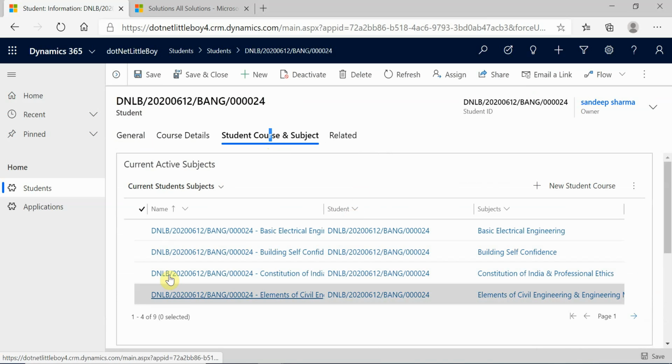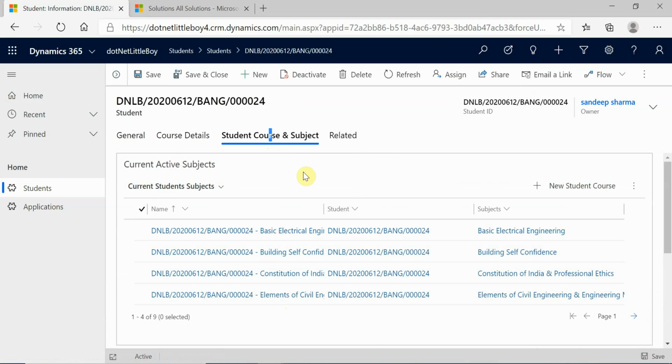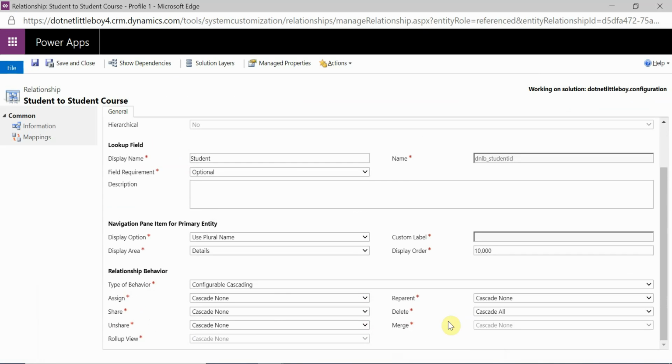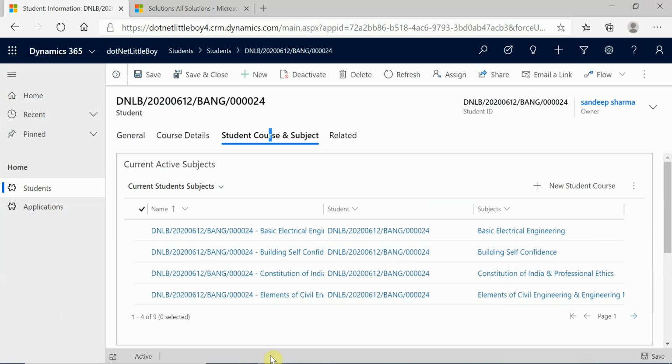Now let's go to your entity here, and this time I will be taking record 24, and you can see these are my child records, and this is associated. So ideally, how I have configured it is to do deletion on all the records, whether active or inactive. I'm selecting all the records, and when I delete this, I want these records to be deleted also. So I'll show you that.